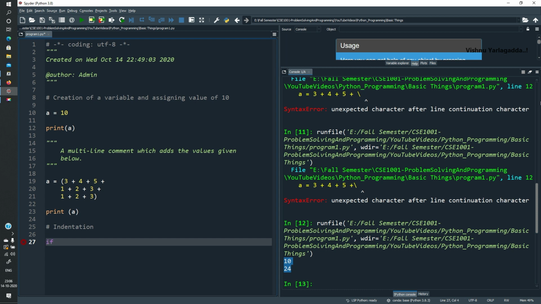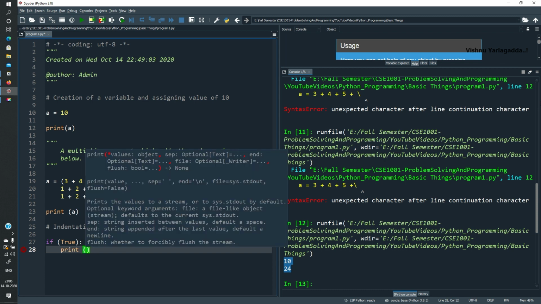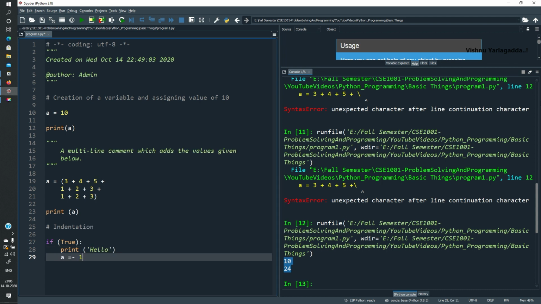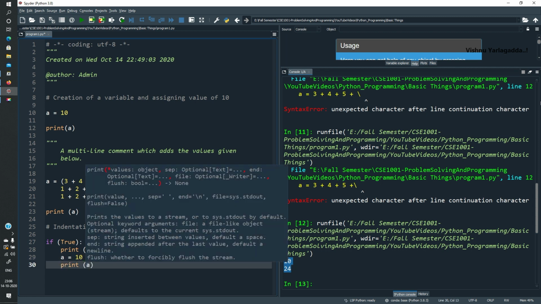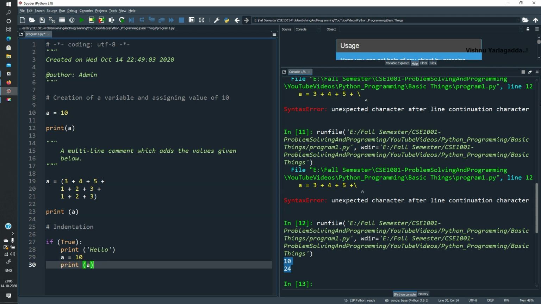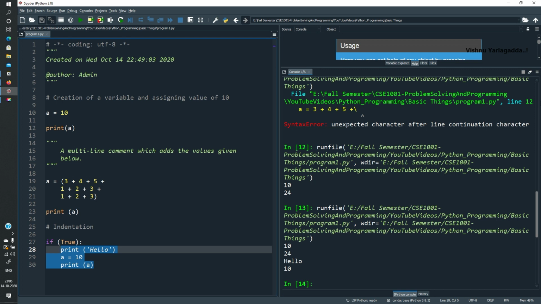If true, then automatically a colon comes, then print hello. A equal to 10, then print A. All these statements under this tab come under the same if block. You can see hello and 10 have also been printed. So this is the indentation.